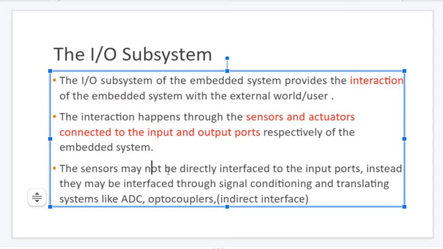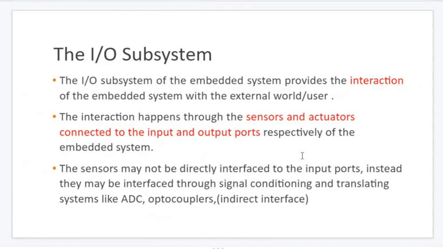We can also connect them indirectly through input ports or output ports. A sensor is connected with the input ports, and an actuator is connected with the output ports. That is called an indirect interface.